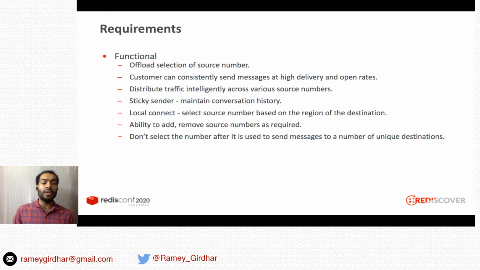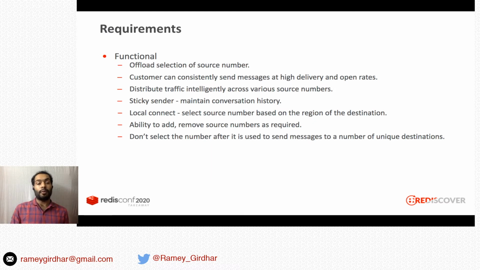There's something called sticky sender, which is used to maintain conversation history. So if you open your messaging app in your mobile phone, you'll see messages coming from same source number appear in the same conversation. This is done via sticky sending, where we maintain a mapping of the destination number and source number. The next time when a customer sends a message to the destination number, the same source number will be picked. There's something called local connect, where we select the source number based on the region of the destination.